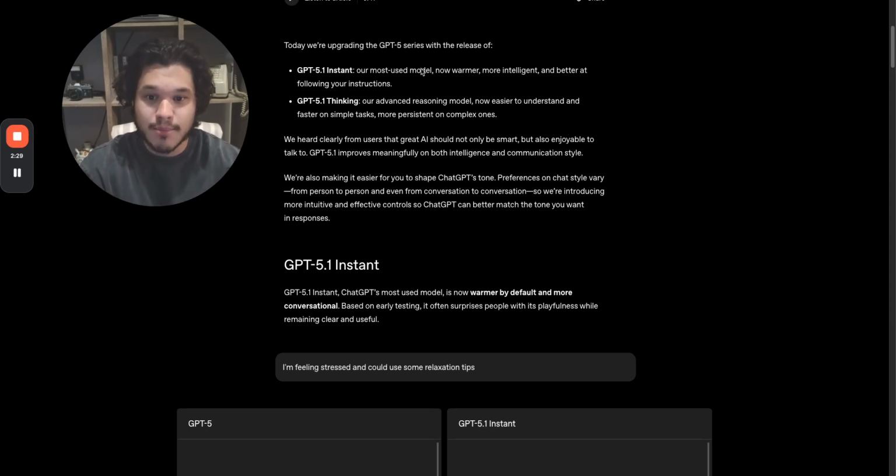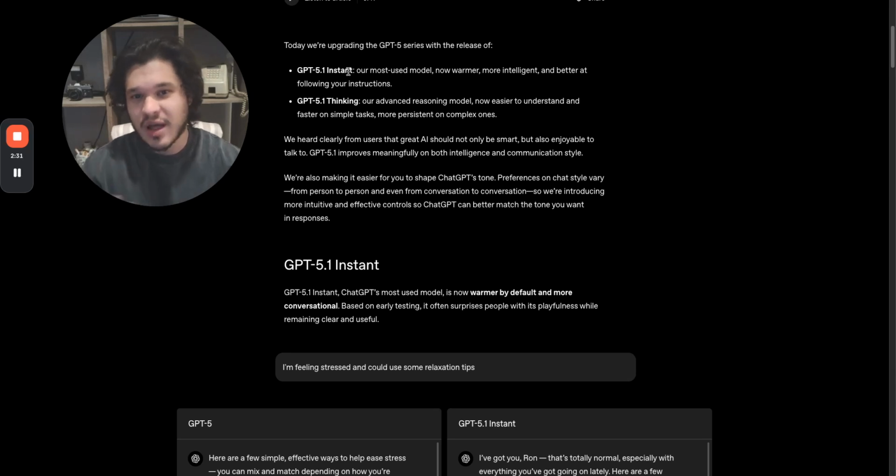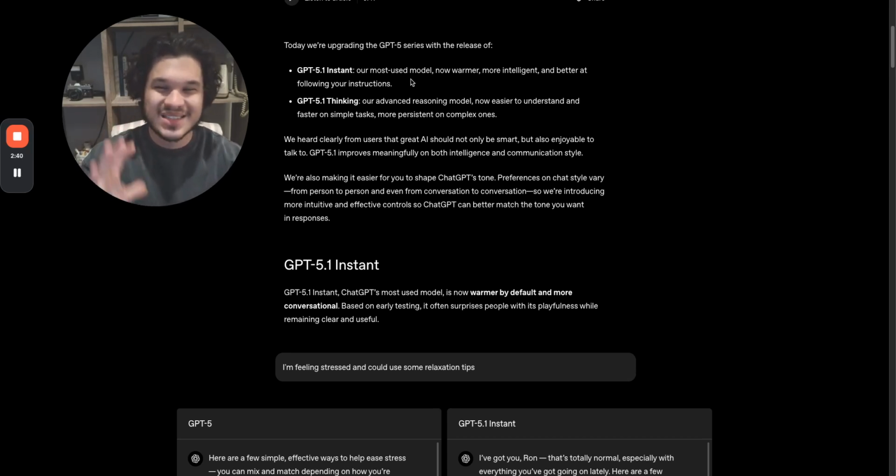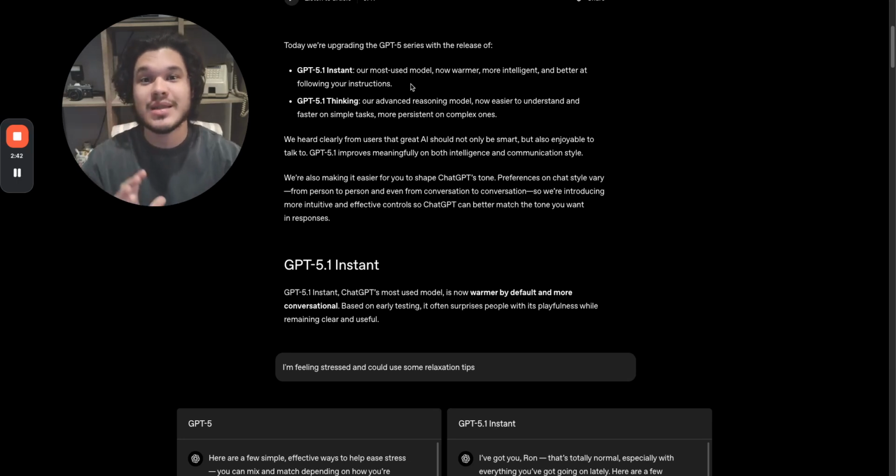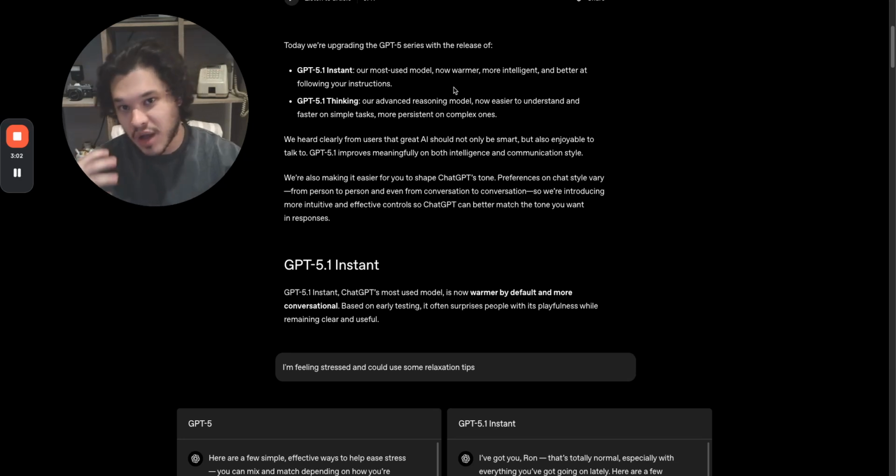If you look at their most used model, the Instant, you still have access to Instant and Thinking, however, it's now warmer, more intelligent, and better at following your instructions. One of the biggest things that people didn't like about ChatGPT 5 was the EQ side of things. ChatGPT 4 used to be personal, it felt warm, felt almost like a friend. ChatGPT 5, unfortunately, the IQ increased, the EQ did not follow along. Now they're saying it's a lot warmer to talk to, it feels more like a friend, however, it is also still intelligent. Let's move on to ChatGPT 5.1 Thinking.